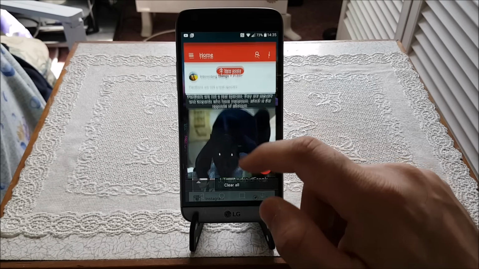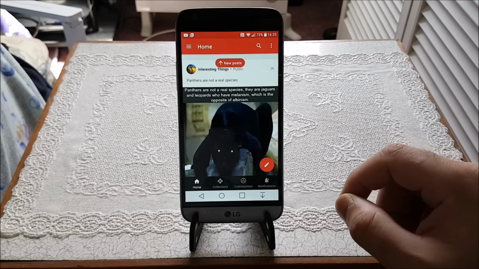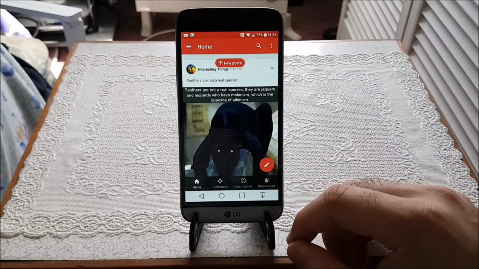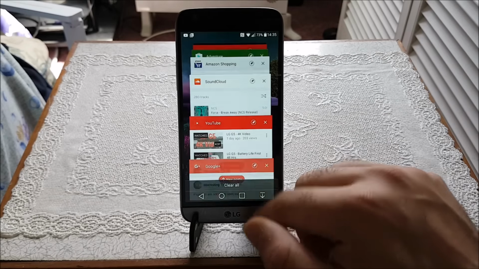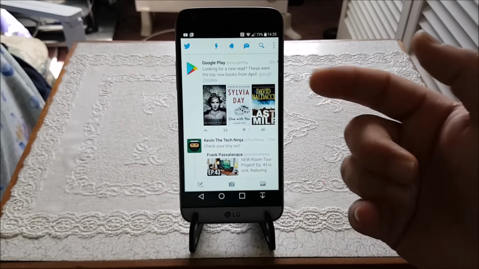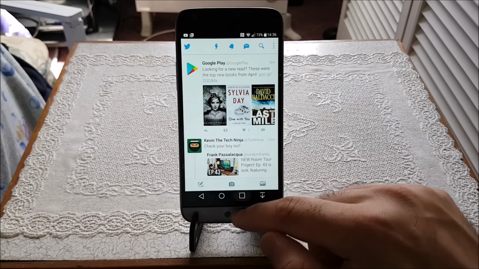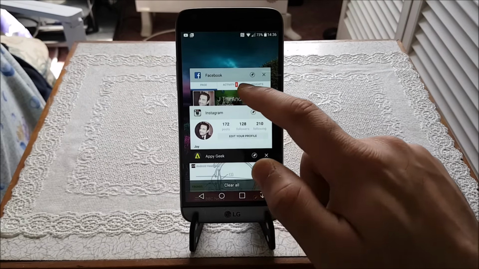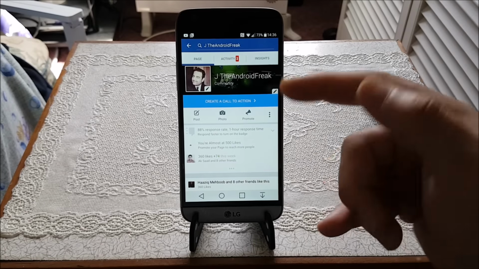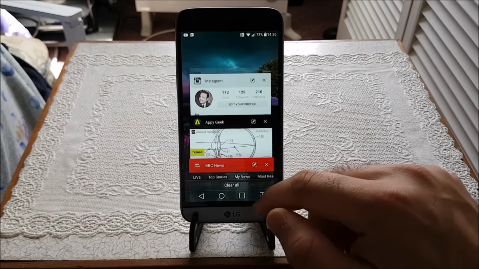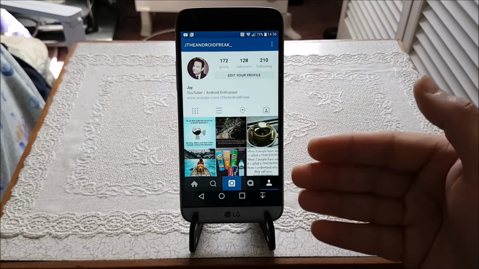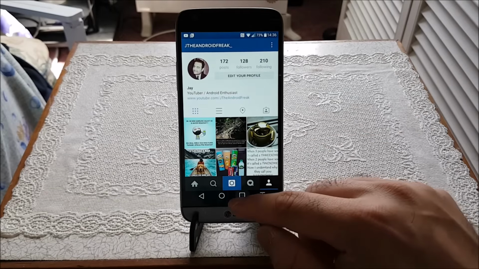Starting first of all from Google Plus, guys, exactly where it was. The Black Panther still there, and then the RAM is retaining where we left it last time. Okay, so now let's get back into a Twitter account, exactly where we left it, guys. Sylvia Day, no issue whatsoever. Into my Facebook page as well, as you can see, guys, exactly where we left it, no changes here whatsoever. Back onto my Instagram account, it's still in the home page, so no issues here as well.